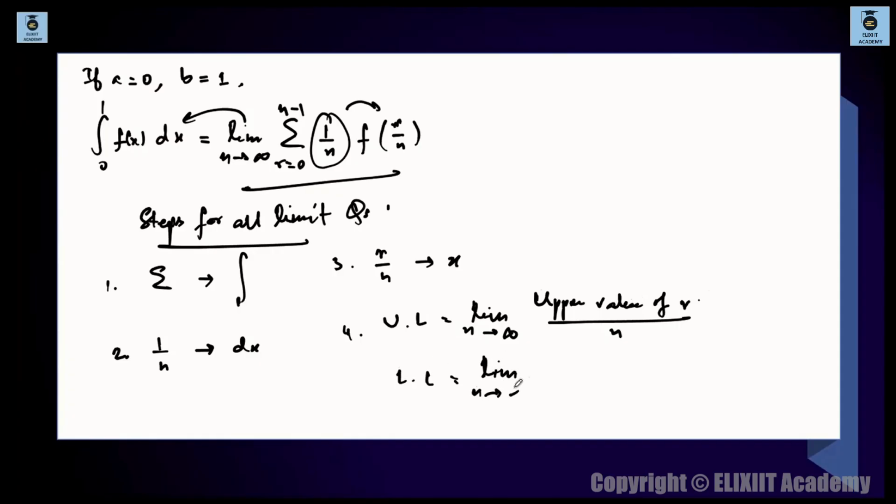Using this process you can solve any question. Lower value of r divided by n. So lower value of r मतलब ये summation का lower value. Summation का lower value. Upper value of r divided by n and lower value of r divided by n. ठीक है? That is how you are supposed to solve.